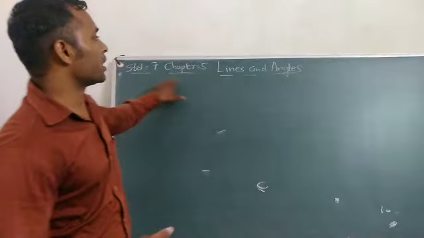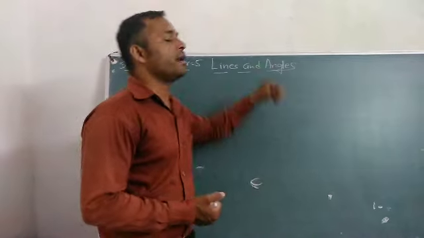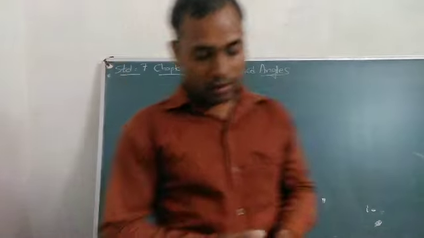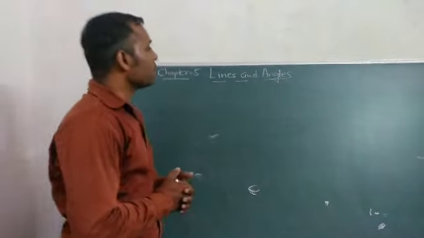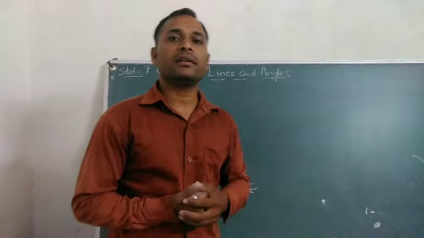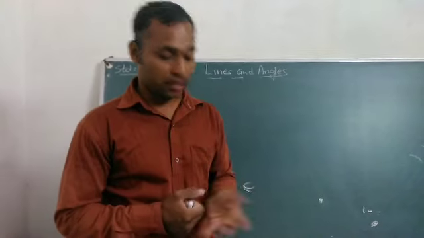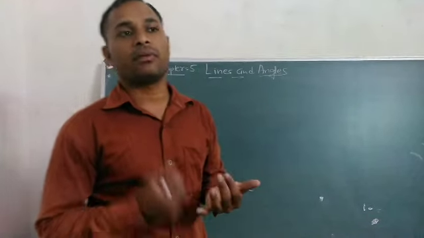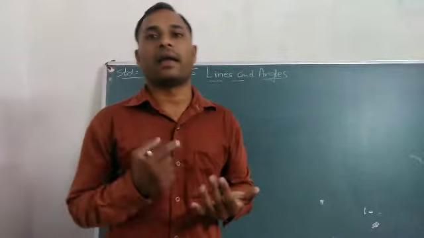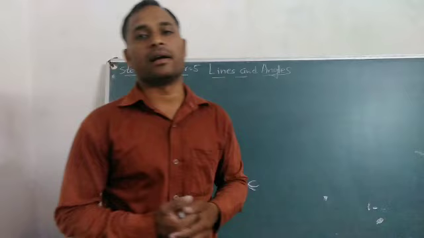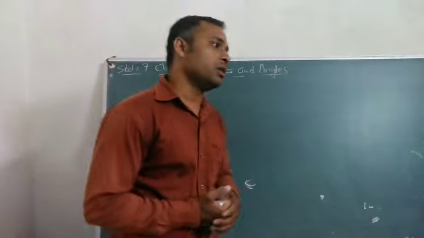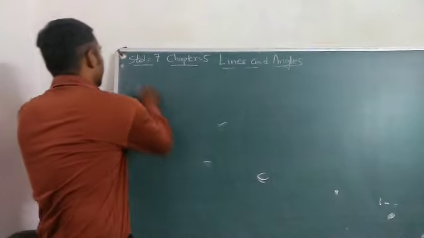Standard 7, chapter number 5, lines and angles. First of all, before starting this chapter, we will recall some topics like the meaning of line, line segment, ray, and angles. First, let's discuss line.